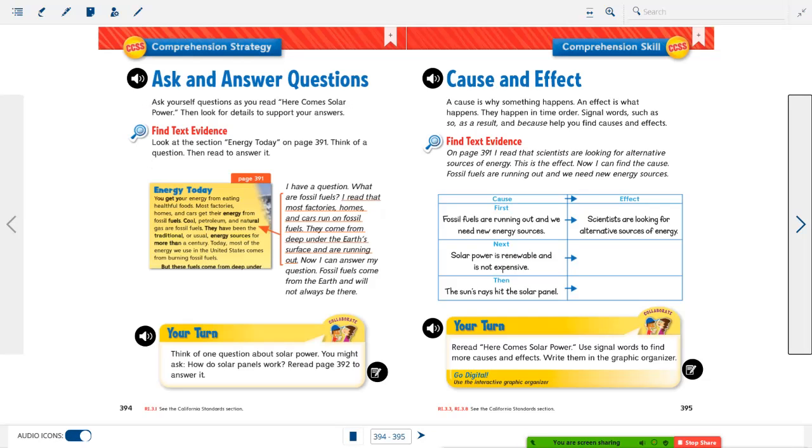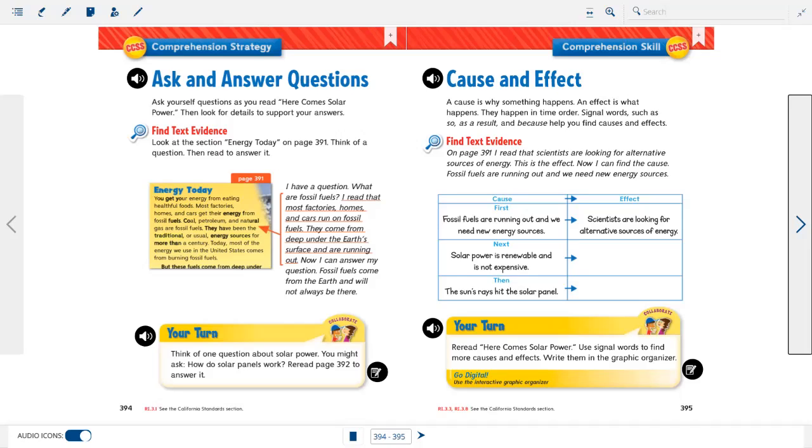All right, that takes us to the end of our stories for this week. Next, we're going to talk about our comprehension strategy and skill. And again, our comprehension strategy for this week is to ask and answer questions. Now, this is a great tool to use when you come across information that you don't fully understand or something you're not sure about. It gives you the opportunity to go back and ask questions and find the answers in the text. We're also going to talk again about cause and effect for our comprehension skill.